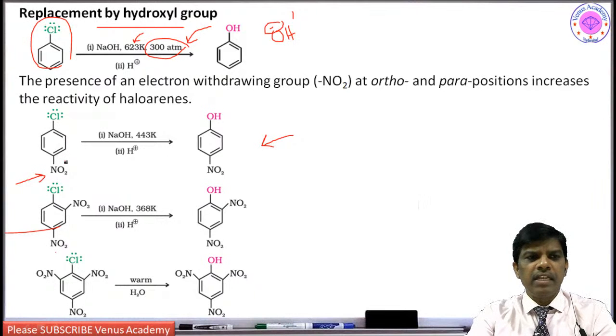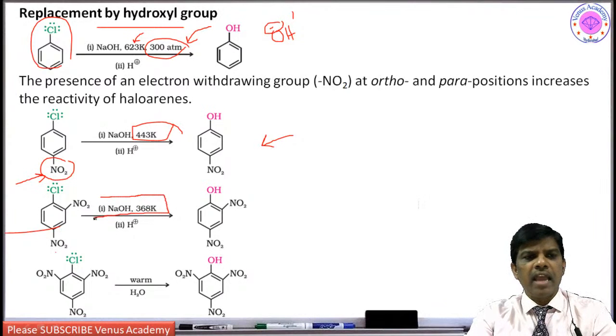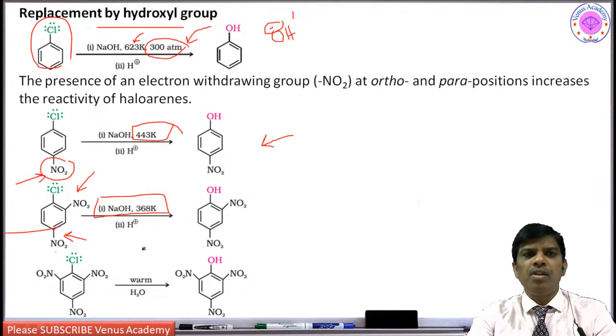For example, when substituted at the para position, the reaction occurs at 443 K, which is around 150 degrees centigrade. So at laboratory level we can do it. And when it comes to substitution with two nitro groups, especially at ortho and para, the chlorine is very easily substituted by the nucleophile OH minus.